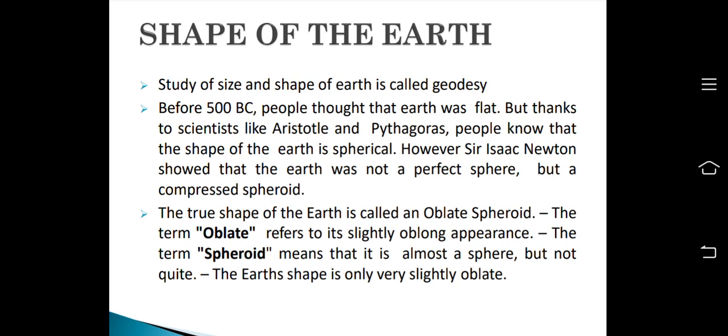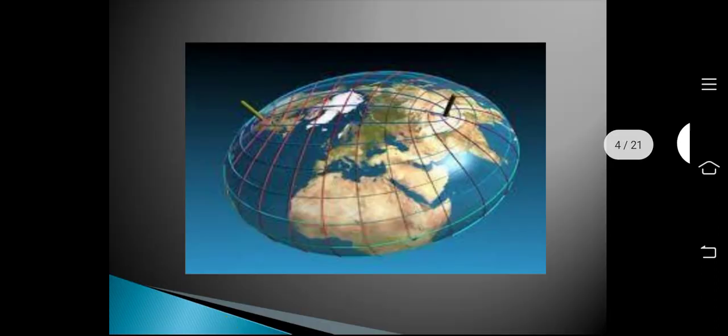So that's why the Earth is called an oblate spheroid. Now let's show the diagram of the Earth. Here you can see the diagram of the Earth and the two points indicating the flattening, and due to it, it is called an oblate spheroid. So the Earth is neither flat nor a perfect sphere, it is an oblate spheroid, which means it is slightly flattened at its ends.